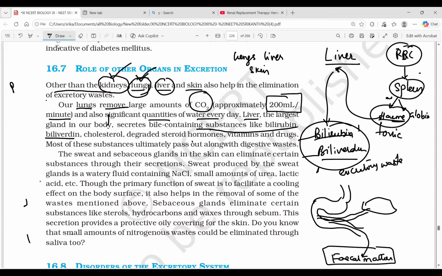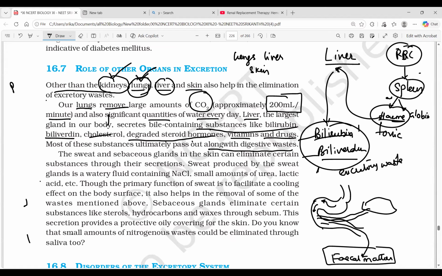Okay, so that is the story of them. Along with that, we can say cholesterol, degraded steroid hormones, vitamins, and drugs are also released by the liver. So this is the story of the liver, the largest gland, which secretes bile containing substances like bilirubin, biliverdin, cholesterol, degraded steroid hormones, vitamins, and drugs. Most of these substances ultimately pass out along with the digestive wastes, through the fecal matter.